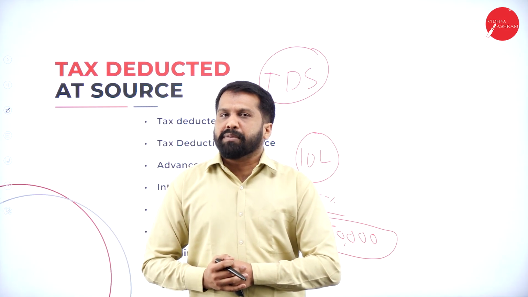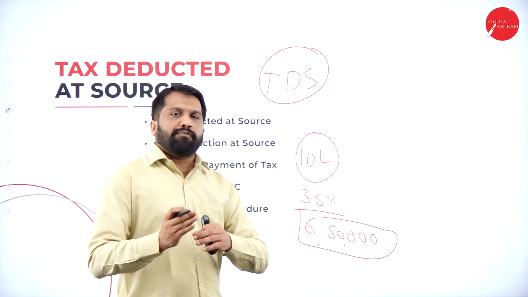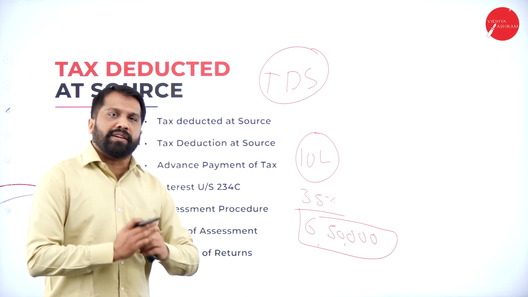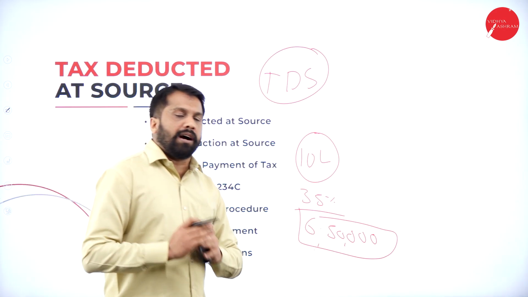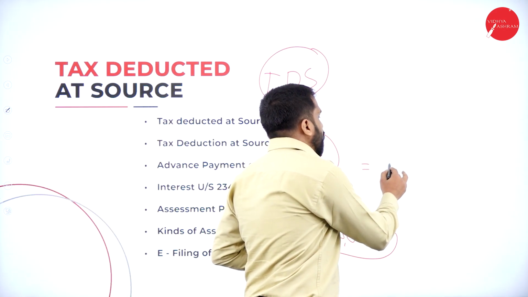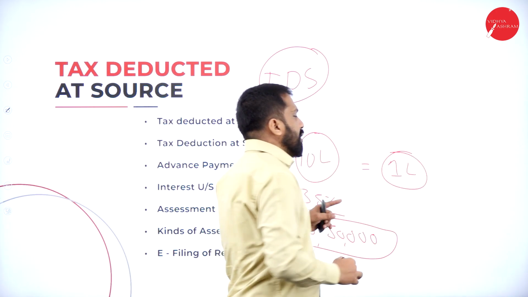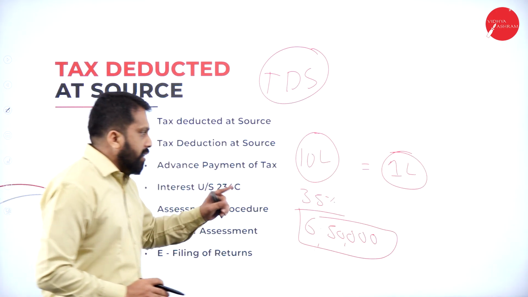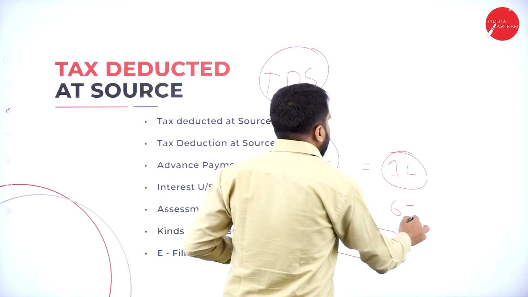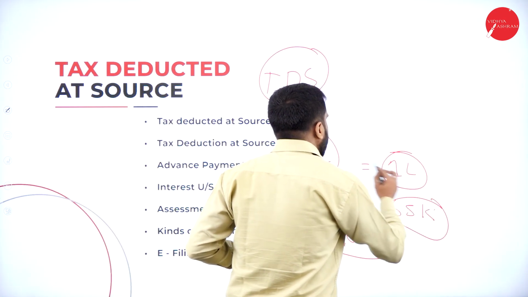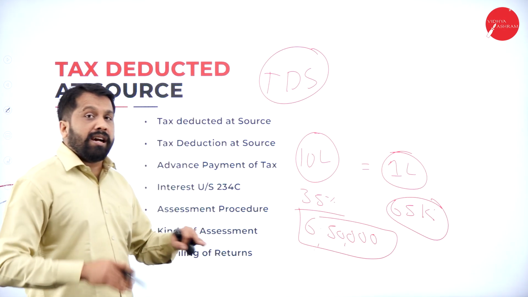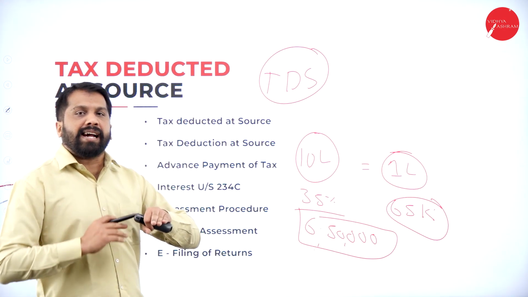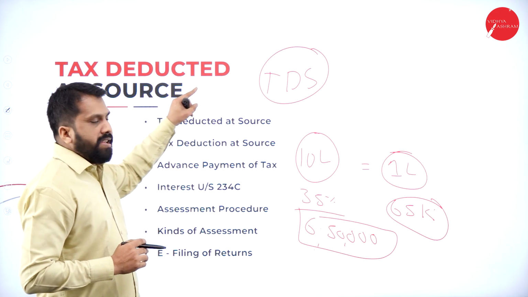One more simple example. Some foreign cricketer came to India, and they won a man of the match award of 1 lakh. Will they give the complete 1 lakh to that cricket player? No. Instead of 1 lakh, they will give 65,000. Why? Because in India, they will deduct the tax. That tax we call TDS.